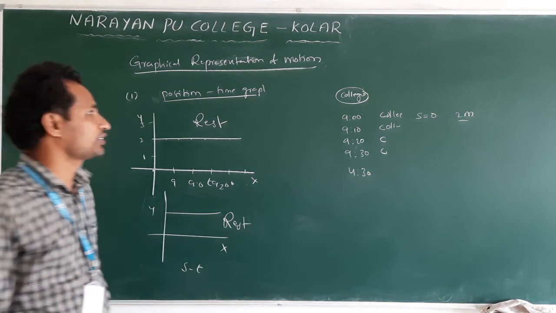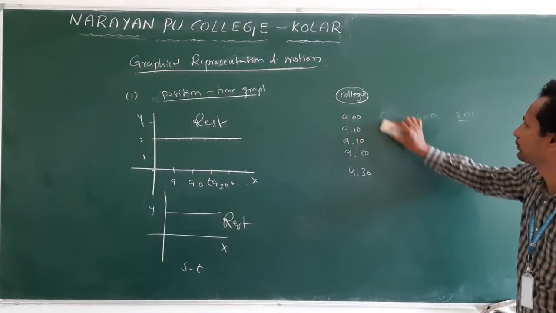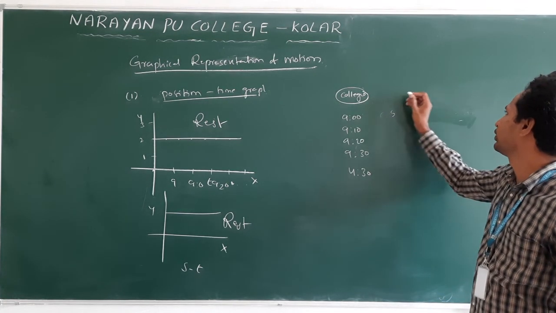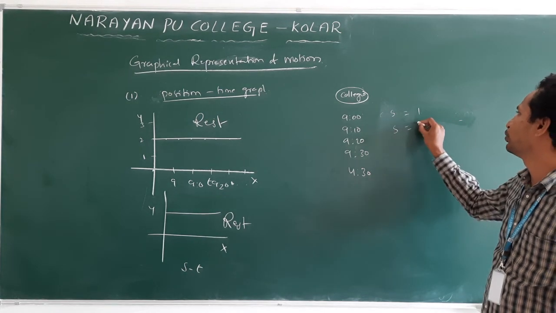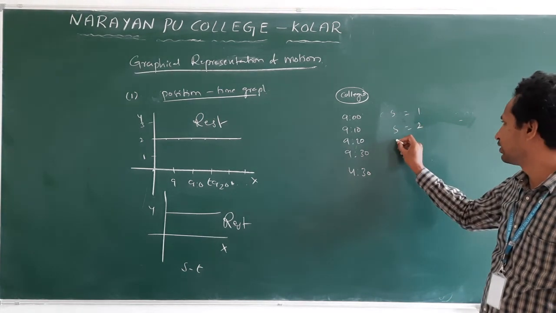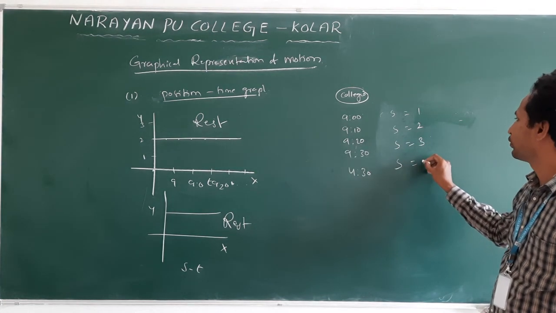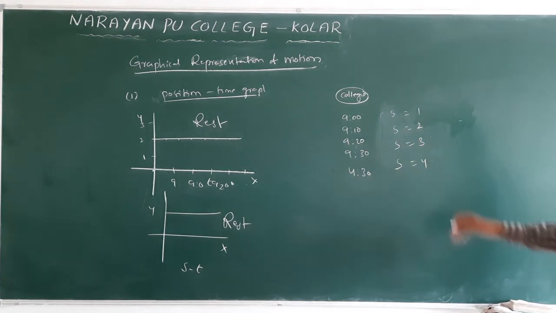Then what happens if you move? Same situation. Your displacement: you move 1 meter. Next, 9:10, you move 2 meters. 9:30, you cover 3 meters. Again 4. Clear? At regular intervals of time, you are moving.